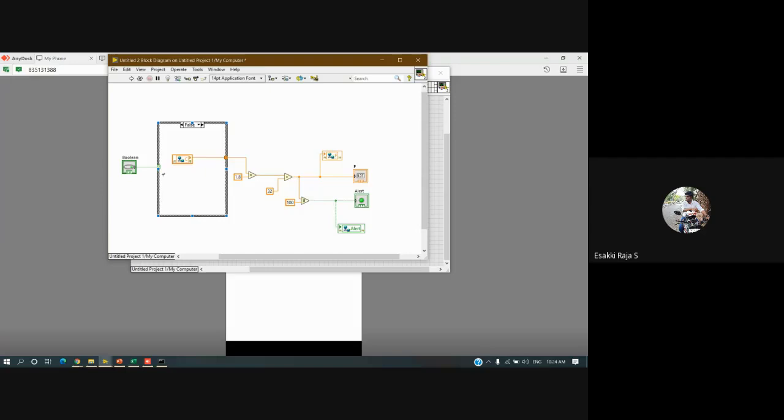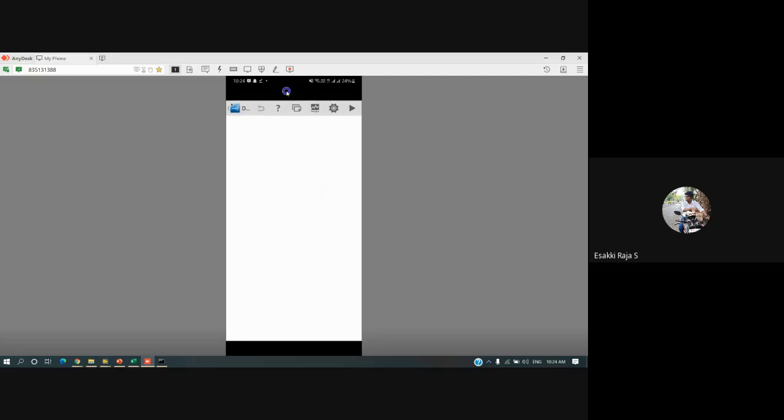If we come to our LabVIEW, I need one numeric control, one numeric indicator, one boolean indicator, right? I have to access all those things in my dashboard. So what I'll do is I'll click on palette. First I'll go to control. I'll take one numeric control, just select, and then place it over here. So this is actually my control. Again I'll click on palette. I'll go to indicator. I need one numeric indicator. Then I need one boolean indicator. I have taken all the required controls and indicators.